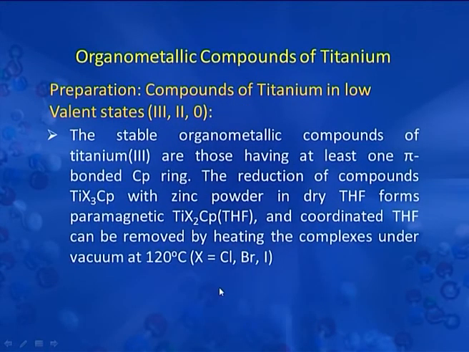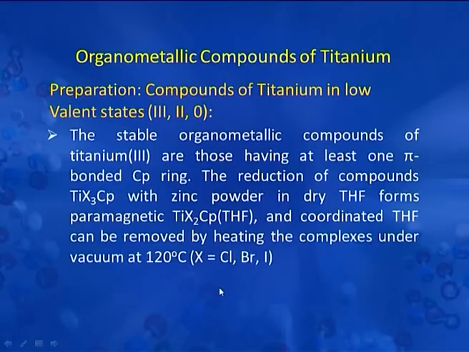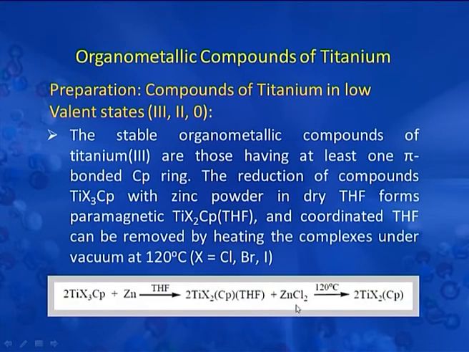Let us now see the compounds of titanium in low valence states, that is in oxidation states 3, 2 as well as 0. The stable organometallic compounds of titanium are those having at least one pi bonded cyclopentadienyl ring. The reduction of the compound with zinc powder in dry THF forms a paramagnetic compound, and coordinated THF can be removed by heating the complex under vacuum at 120 degrees centigrade. So, this reaction represents the formation of an organotitanium compound in which the titanium is in a lower valence state.